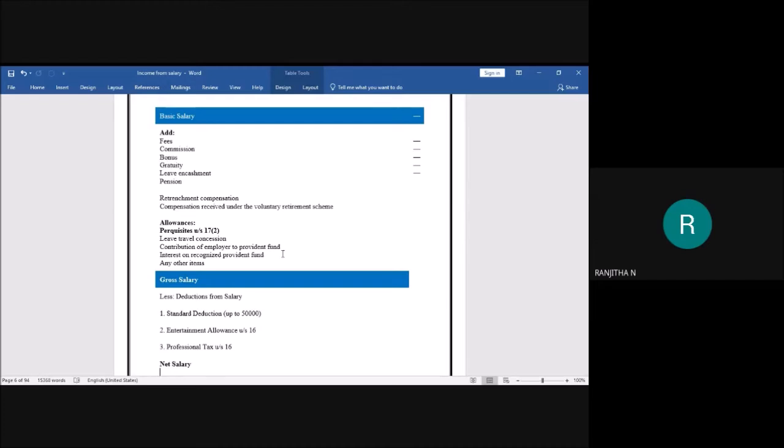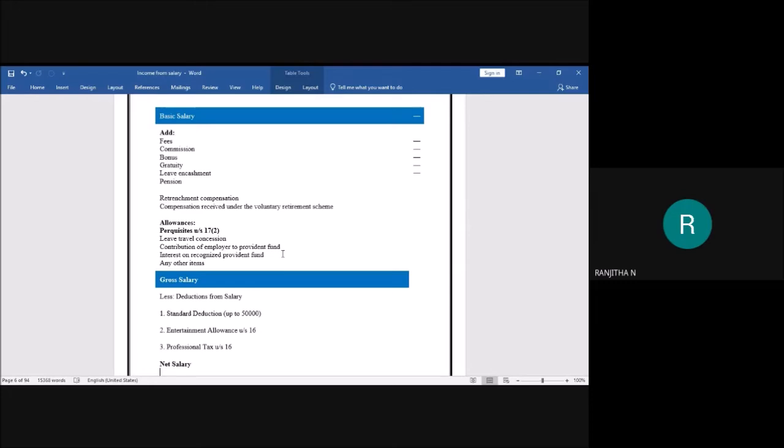When they are terminating, in such a case, they are financially compensated by the employer. For example, in Toyota and all, there was no production activity, so they were terminating the employees. In such a case, they are going to compensate the employee financially. Such compensation, what you have received, is also taxable under the head income from salary.